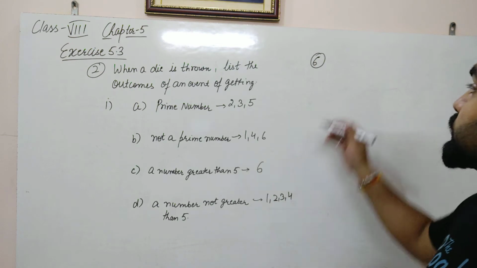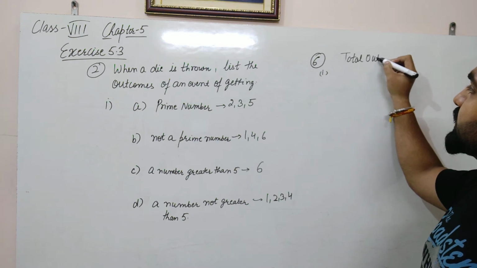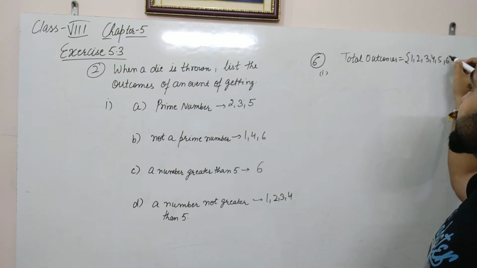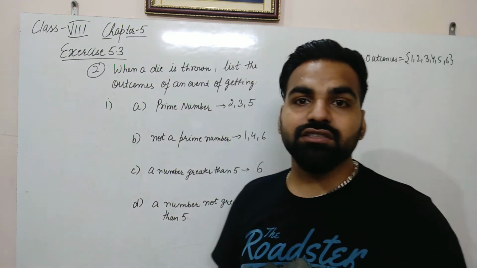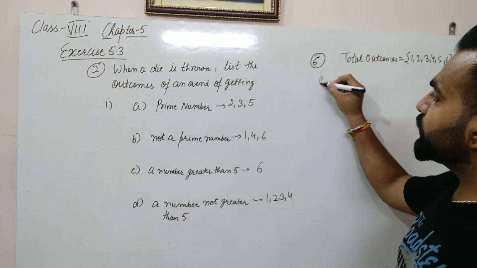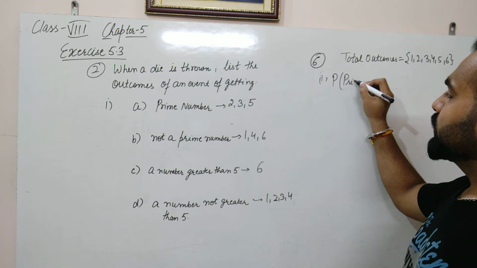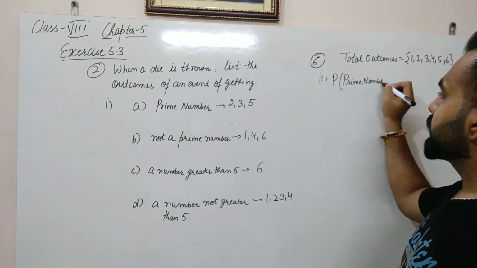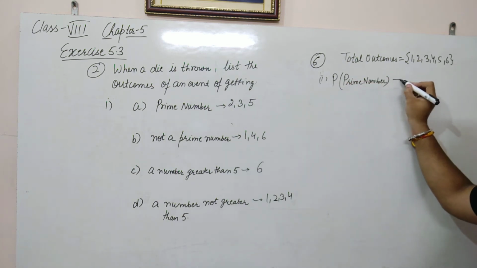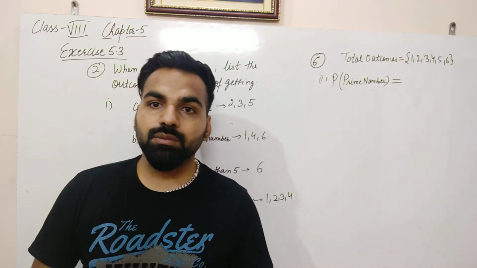Clear everyone? So in first case, now we know that total outcomes are, first let us write the total outcomes: 1, 2, 3, 4, 5 and 6. So there are in total 6 outcomes. Yes, total number of outcomes are 6 here. So first of all we have to calculate probability of getting a prime number. This is written as P of prime number. This is read as probability of getting a prime number. And the formula for calculating the probability is number of favorable outcomes upon total outcomes.